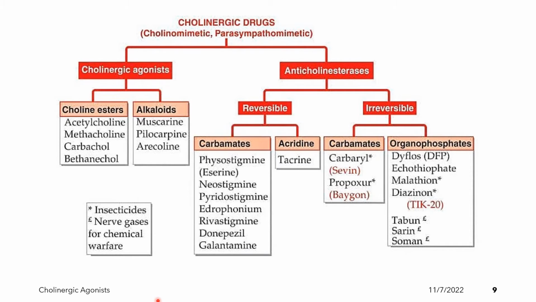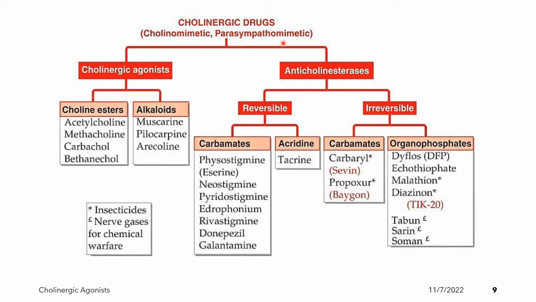This diagram shows the classifications of the cholinergic agonists, cholinomimetic or parasympathomimetic drugs, and their examples. Our first classification is the direct acting ones, and the second classification is the indirectly acting cholinergic agonists. The direct acting cholinergic agonists can be classified into two: the choline esters and the alkaloids. Examples of the choline esters are acetylcholine, methacholine, carbachol, and bethanechol. For the plant alkaloids, examples are muscarine, pilocarpine, and arecoline.